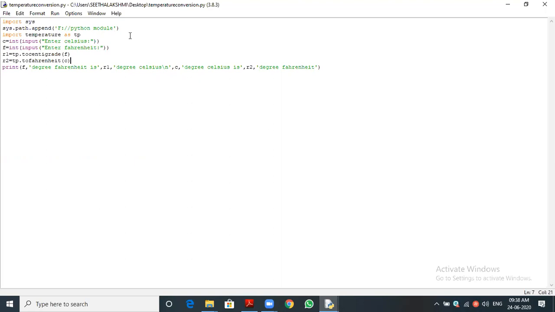If it is F colon, write F colon double slash. If it is inside a folder, then we have to mention the folder name. Suppose I'm directly keeping it in the F colon itself, sir. F colon itself, that is enough. We can close the quote and we can close the bracket also. Have you understood how to access a module or package if it is in a different location? Have you cleared?